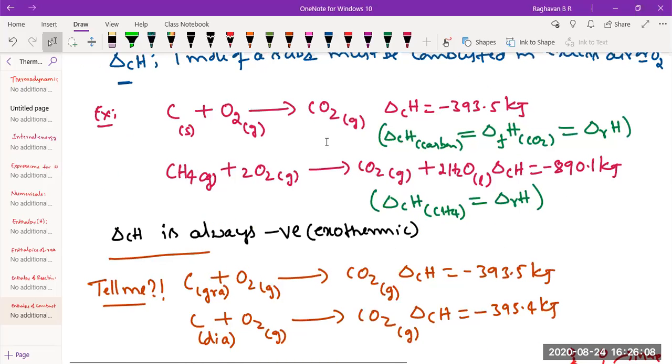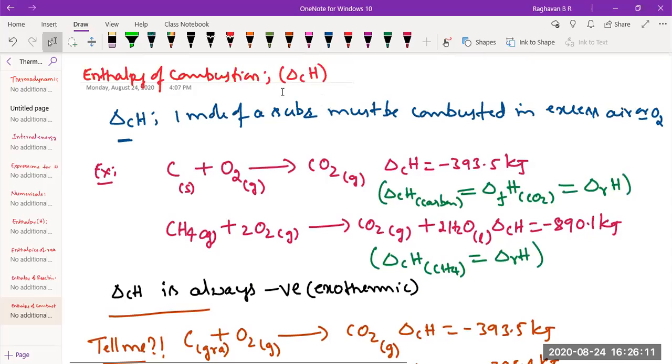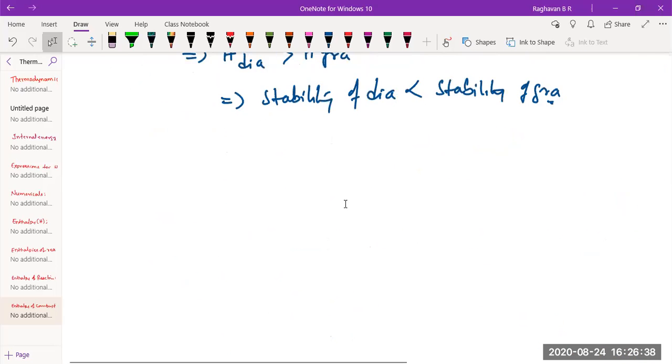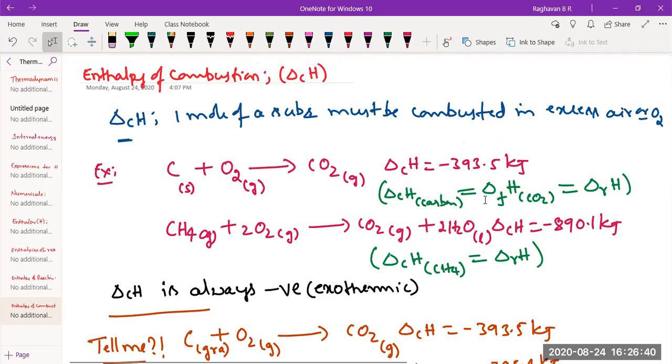And also, when you take a definition of a particular concept, you should know certain conditions. Enthalpy of combustion is for 1 mole of substance in excess air or oxygen. That means 1 mole of substance should be completely combusted to give the product, not partial. Similarly, for enthalpy of formation, 1 mole of the compound should be formed from its elements in the standard state. If it is also at 1 bar, then it is delta fH naught. The same thing here: if it is also at 1 bar, it is delta cH naught. Is that okay?